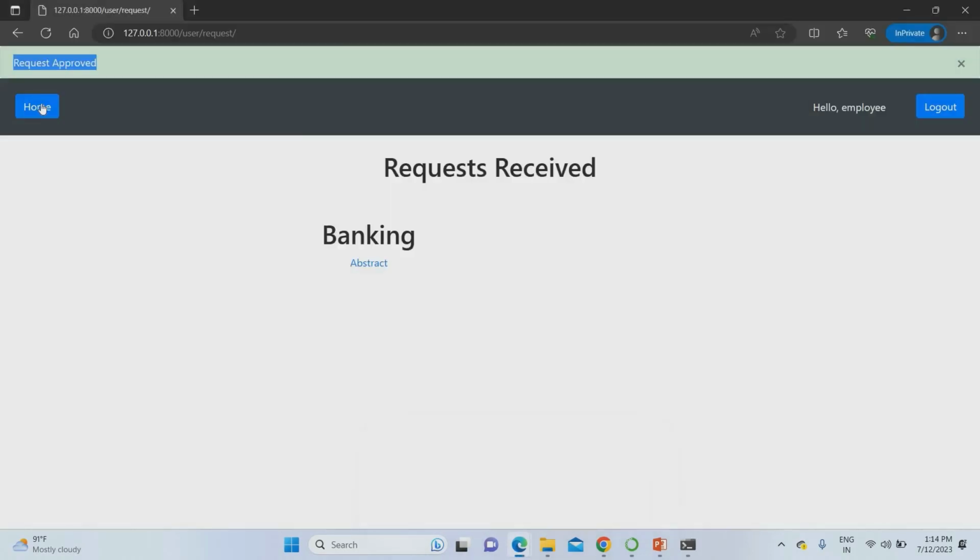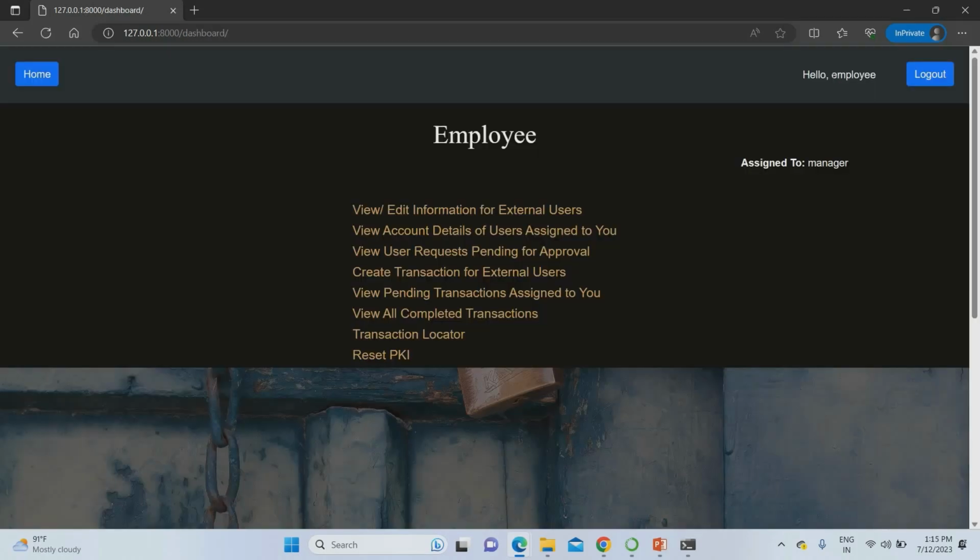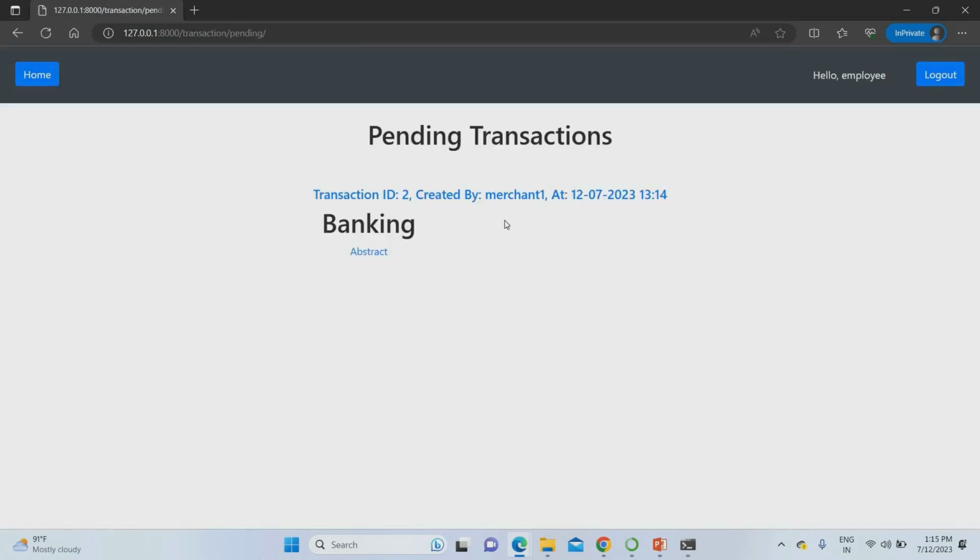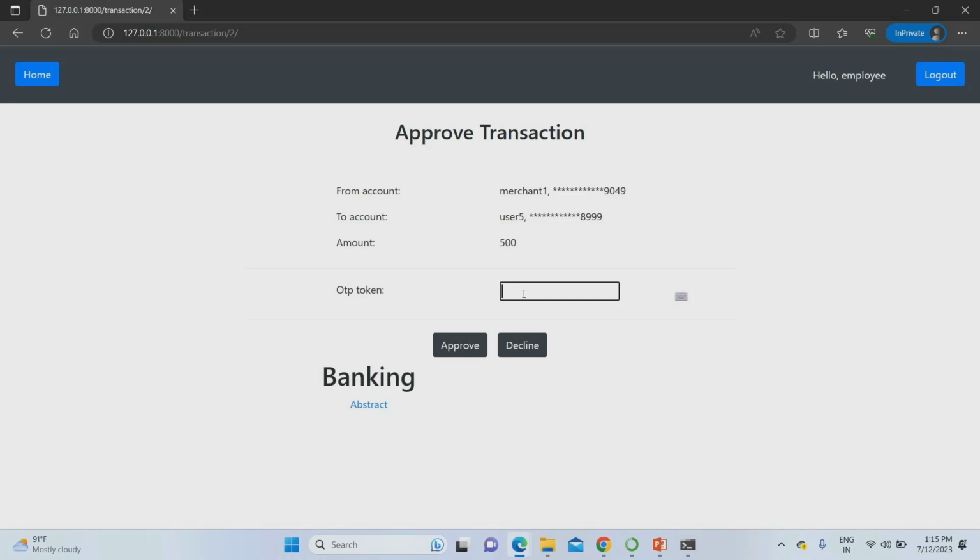What you have to do is go to the employee page. So this is the employee. In employee you have to see the pending transactions assigned to you. Click that. See that pending transaction ID 2 created by the merchant. You can see the date, timing and everything. Just click that. If you want to approve the transaction, again you have to give your OTP. Employee 1 OTP was 809159. This is the employee OTP.